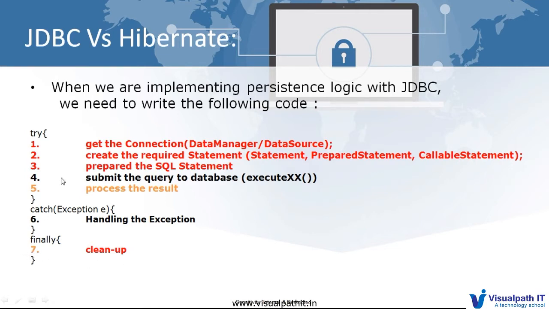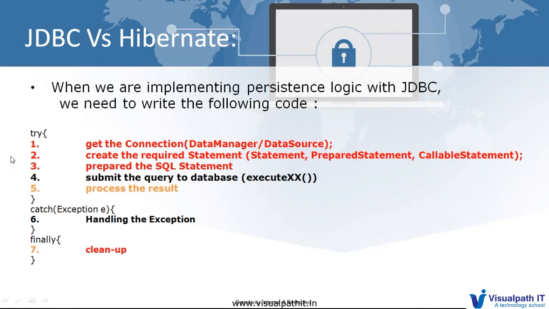Here, for example, we are going to store one customer object in the database with customer name and customer ID. So this connectivity is required: it starts the connection, releases the resource, handles the exception, all of that. Again, for example, we have a requirement to store an employee object, with employee name and ID. Again we have to write the connection for the driver manager or data source, create the required statement, prepare the SQL, and do all 7 steps